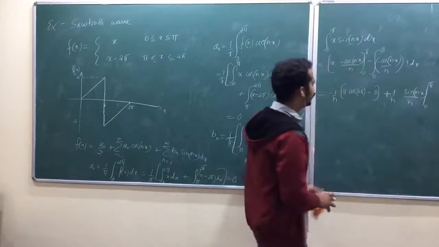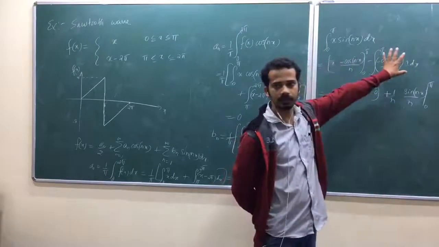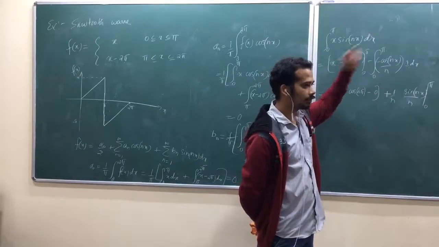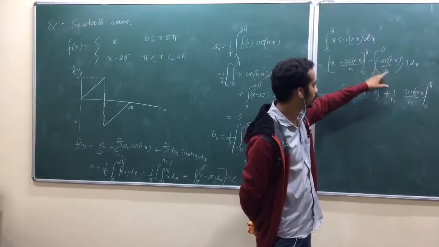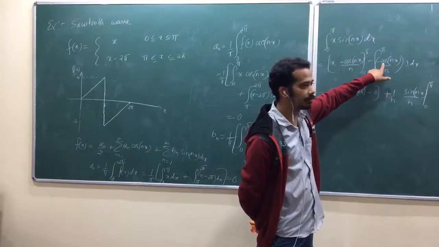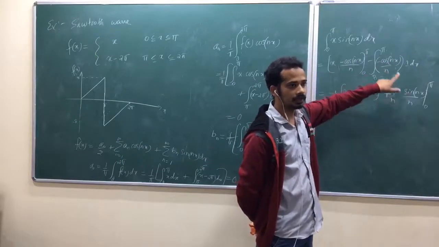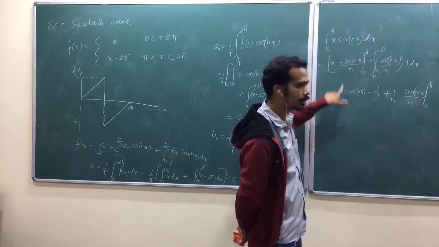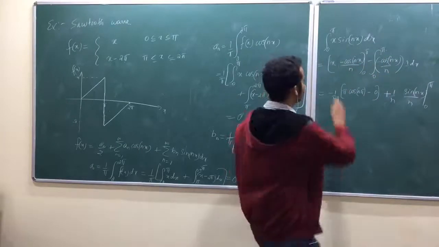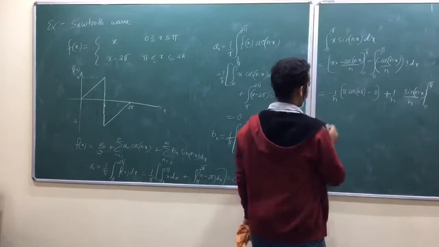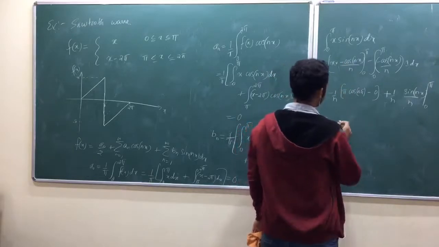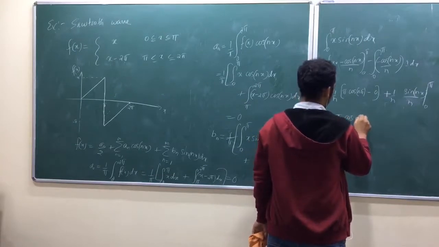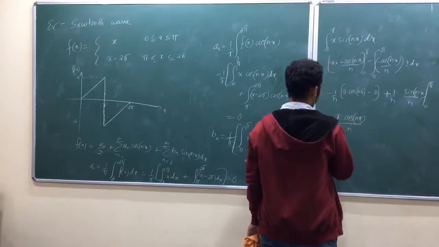So remember, whenever you write this step, you should already have the thinking that in the next step cos becomes sin, and sin nx is 0 at the upper limit as well as the lower limit. You just have to proceed with this one. Is that okay? So that's equal to pi into cos n pi divided by n with one more minus sign.